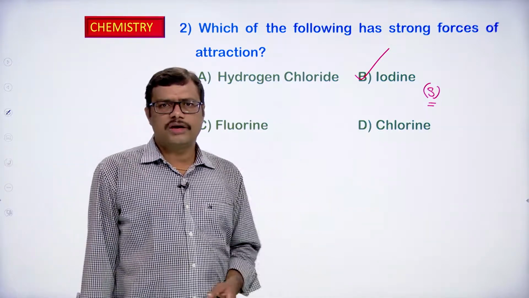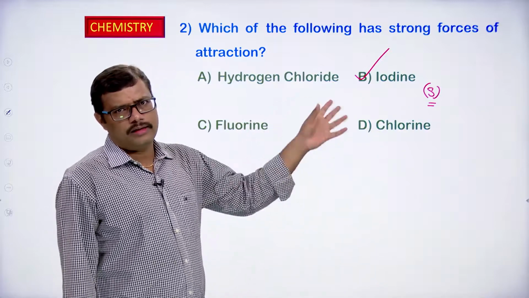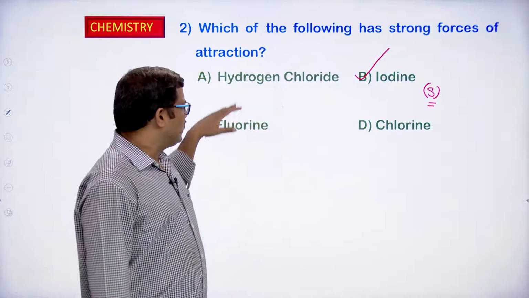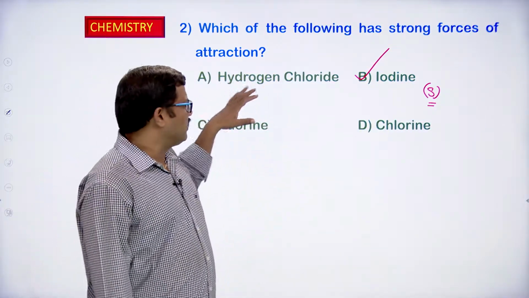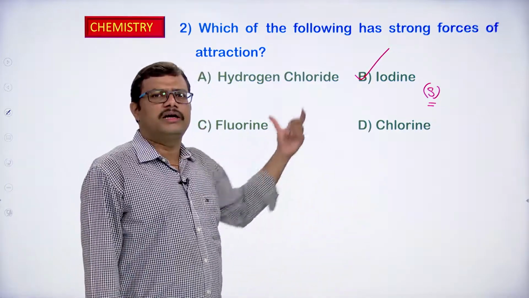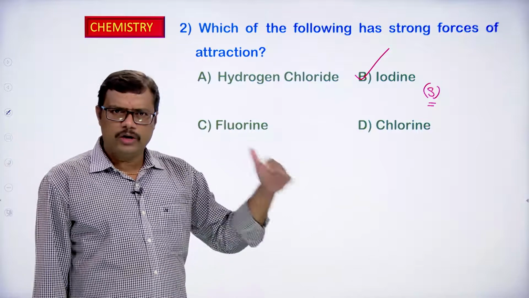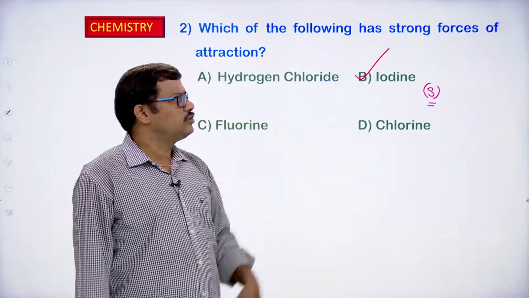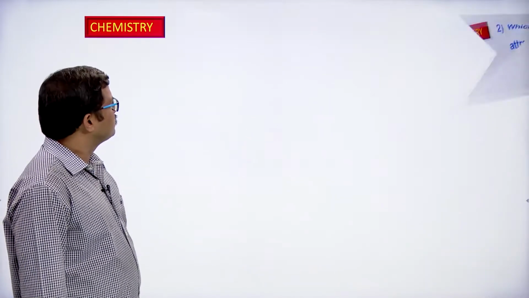I think you got a clear idea how we are categorizing the molecules given. There is no mention of the physical states of these molecules. What we are doing is writing the formula and, by knowing their physical existence at room conditions, choosing the correct answer. Iodine in nature at room conditions exists as I2 in solid form. So iodine should have strong forces of attraction. Right. Next one.